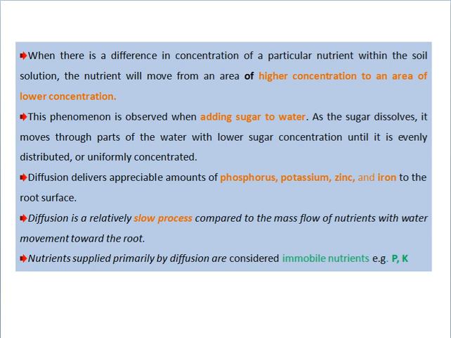Diffusion is a relatively slow process compared to the mass flow of nutrients with water movement towards the root. Nutrients supplied primarily by diffusion are considered immobile nutrients, like phosphorus and potassium.